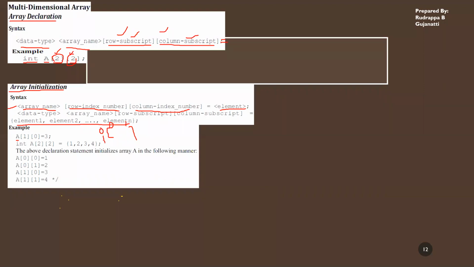So if I have to specify an element, suppose I have it in this form. I have something like A, B, C, D, just an example. So I want to specify this element, then I have to access the row first. Here it is the first row and the column is 0. So how do I access it? I suppose the name of this one is A. I access the first row and 0th column.